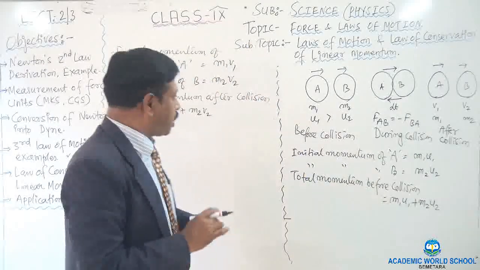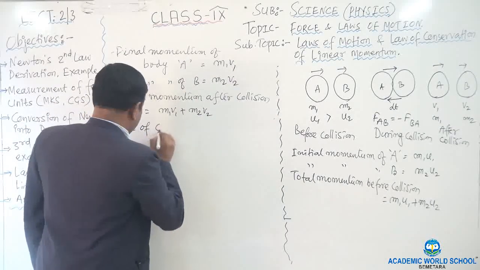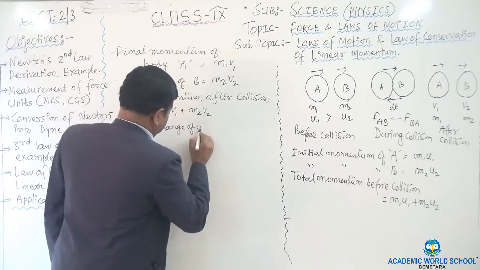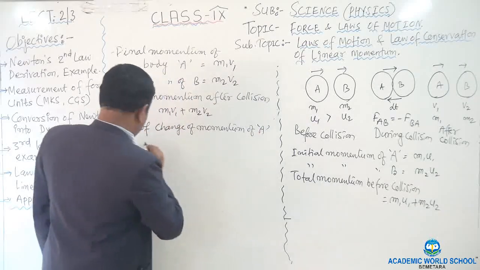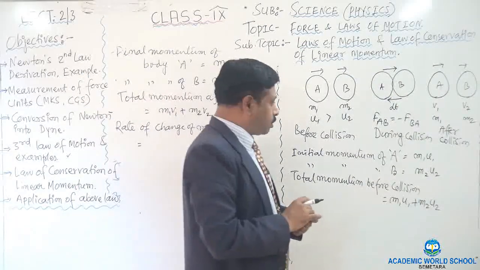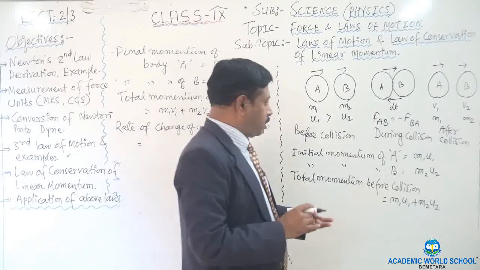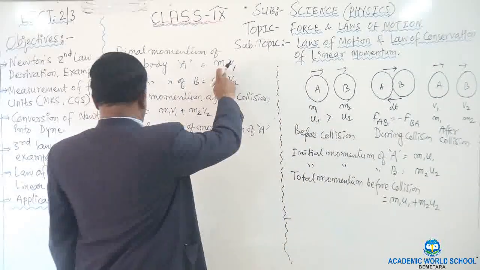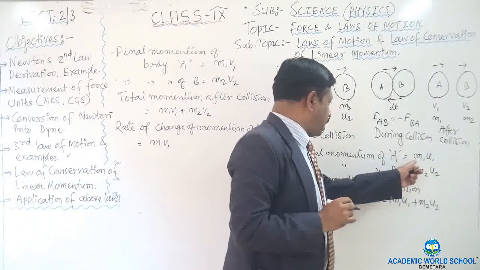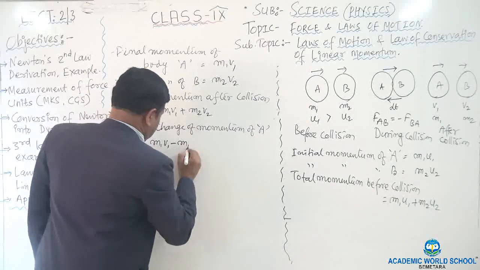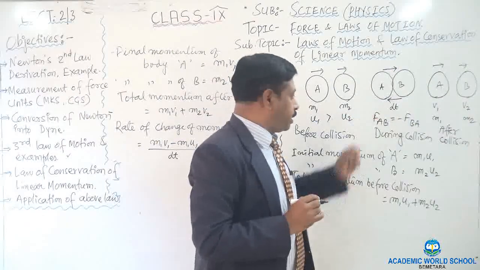How do we find the force? Write the rate of change of momentum according to Newton's second law. Rate of change of momentum of body A: final momentum minus initial momentum upon time t. The final momentum of A is m1 v1, the initial momentum of A is m1 u1, so it is m1 v1 minus m1 u1 upon t, or upon dt, because we have taken the time as dt.